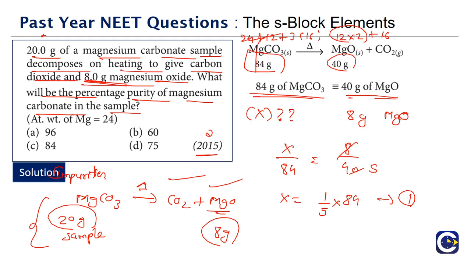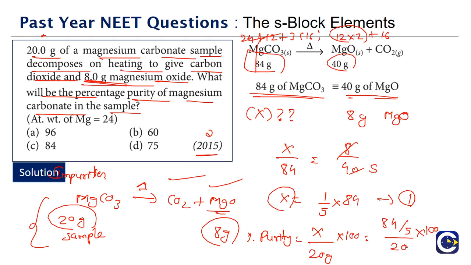What is X? X is the actual amount of magnesium carbonate required, because of which we will get 8 grams of magnesium oxide. But the sample mass is 20 grams, right? So X is the actual magnesium carbonate in that sample. We are looking for the percentage purity. Percentage purity is the value of X divided by the total mass, 20, into 100, correct? Which means X is 84 by 5 into 20 into 100.